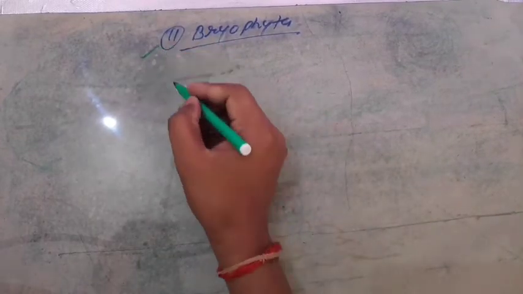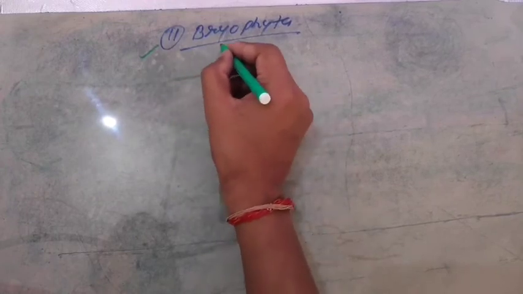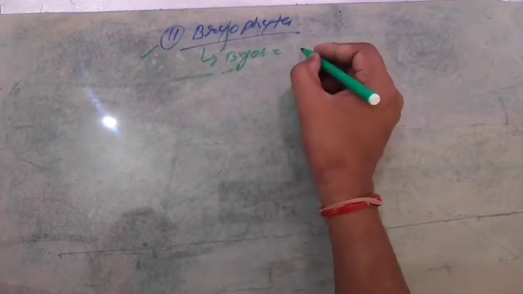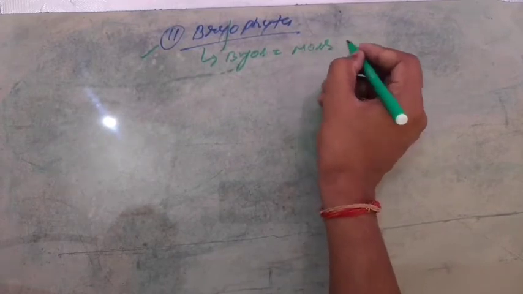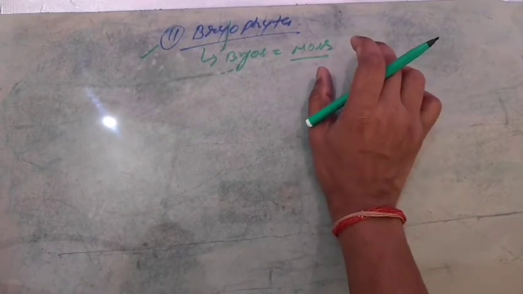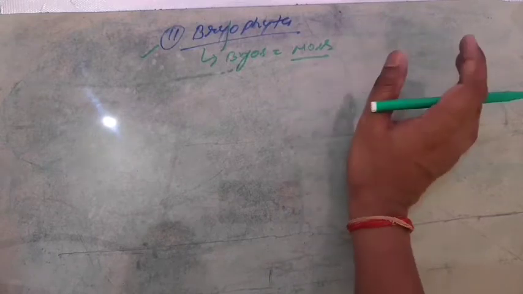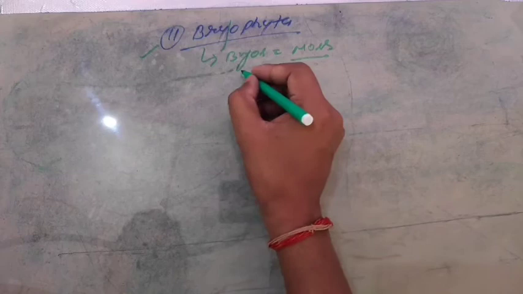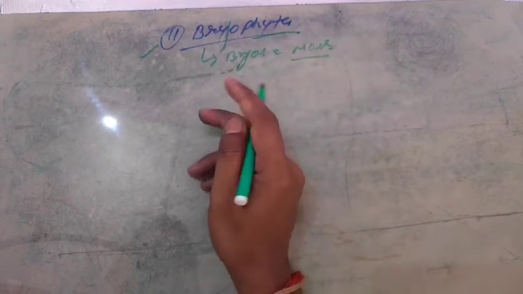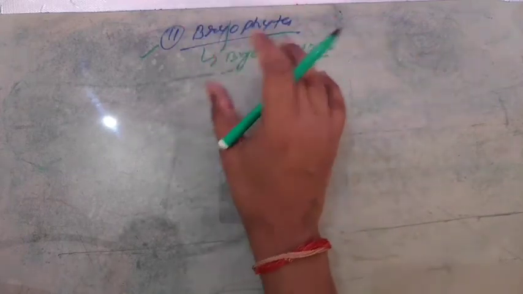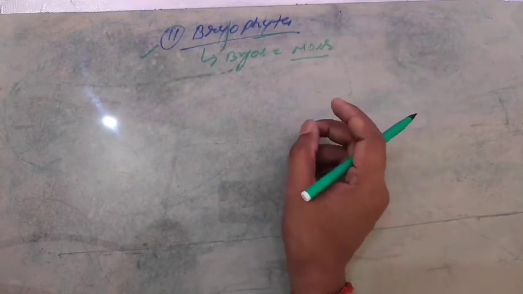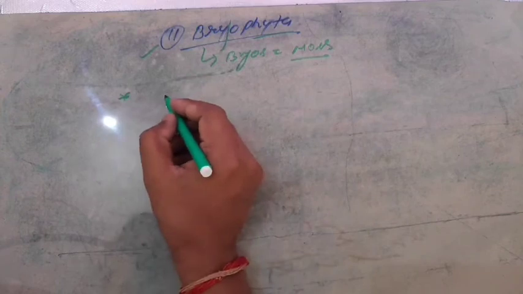Dear students, now we are going to describe a very important group of the plant kingdom, that is the second group, Bryophyta. Bryos means the moss. Mosses are those groups of plants that often grow in moist and damp areas, where there is not proper sunlight, and where the condition is moist throughout the year.